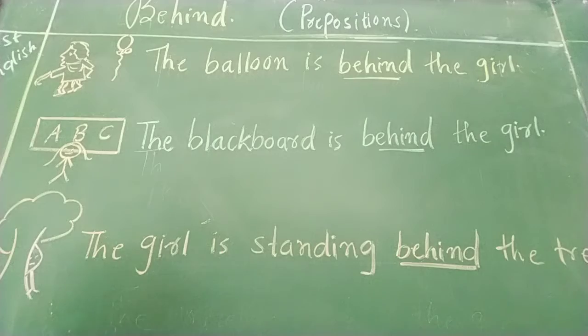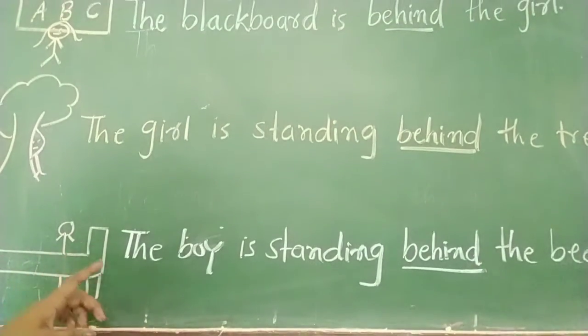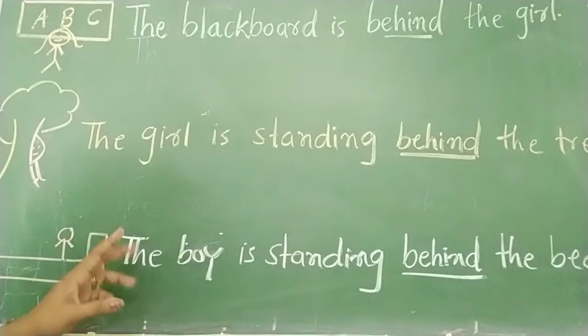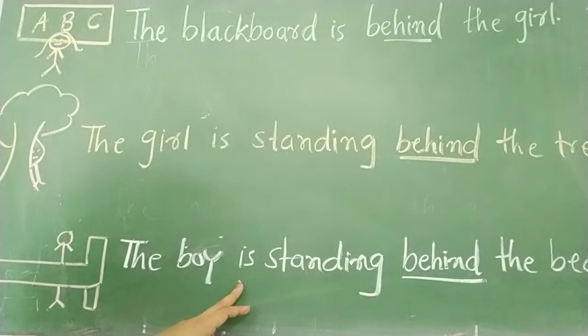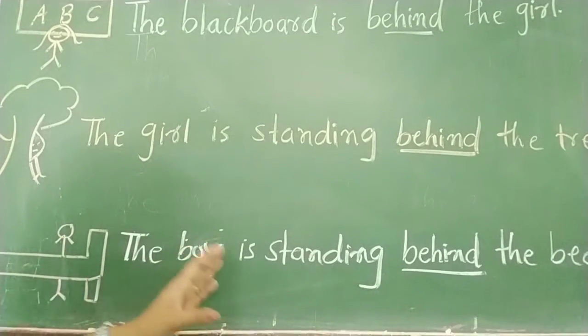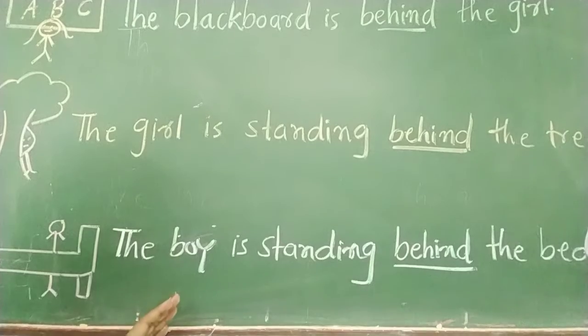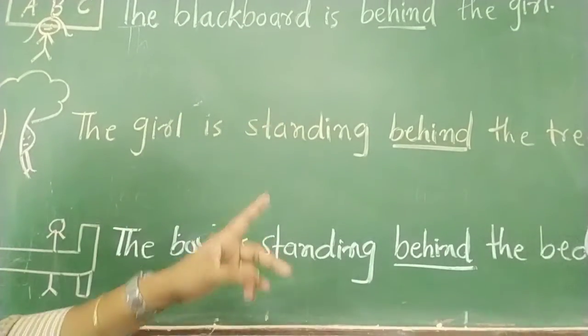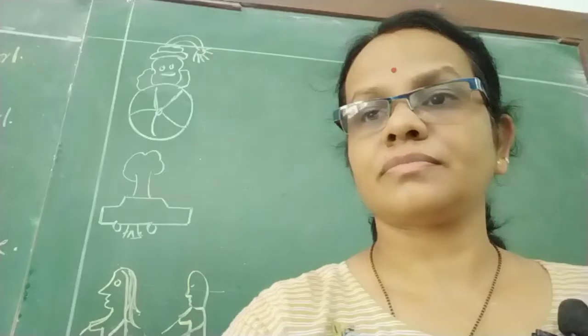Next one, the boy is standing. Again, instead of the boy you can write the name of any boy. Raju is standing behind the bed. Ramesh is standing behind the bed. So this is about the behind. Another 3 examples are there. Let's see that one also.